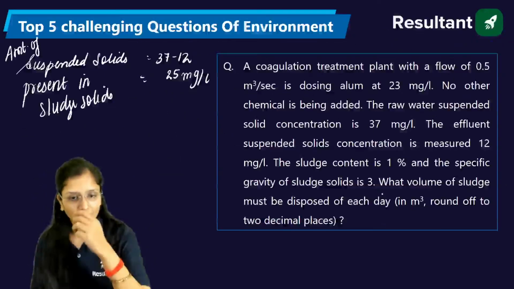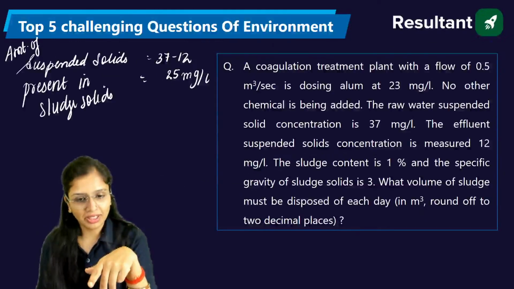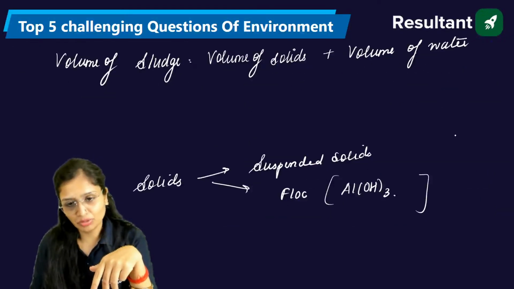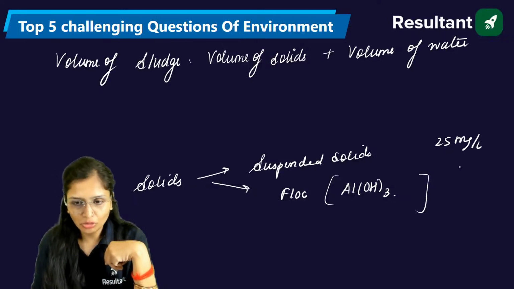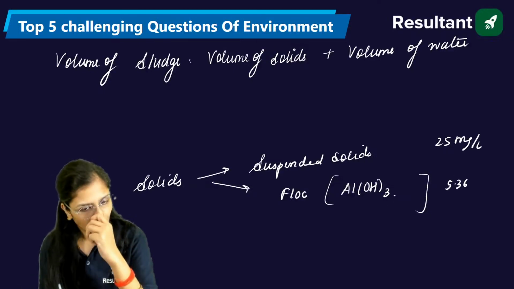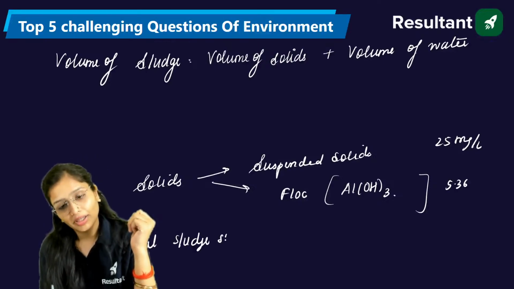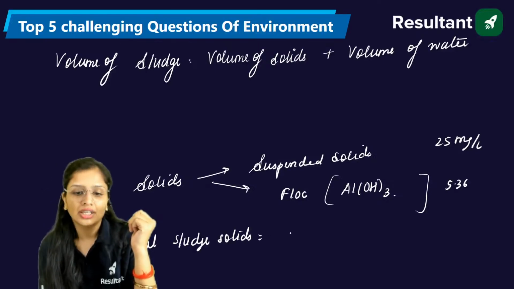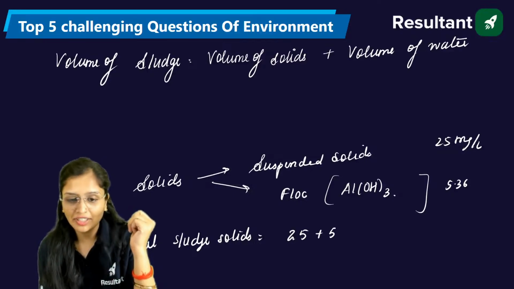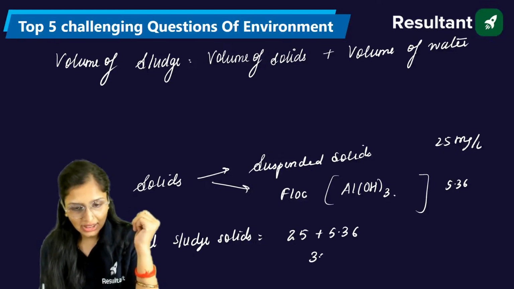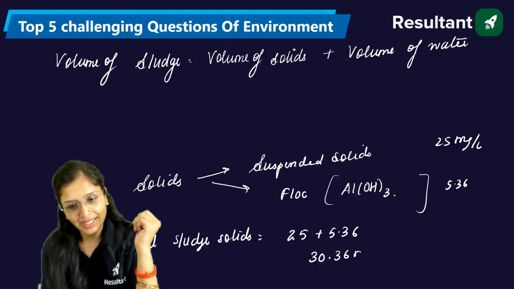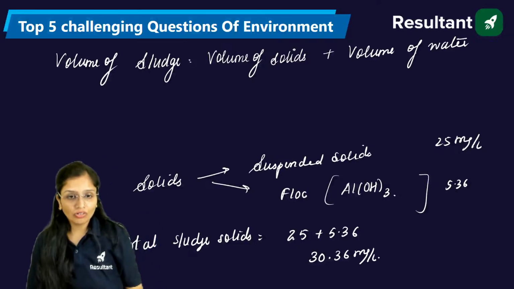So this one was also suspended solids. Suspended solids came out to be 25 mg per liter and this came out to be 5.36. So total sludge solids in terms of weight, I need volume, but right now I've got weight, that is 25 plus 5.36, which is 30.36 mg per liter. This is for 1 liter.